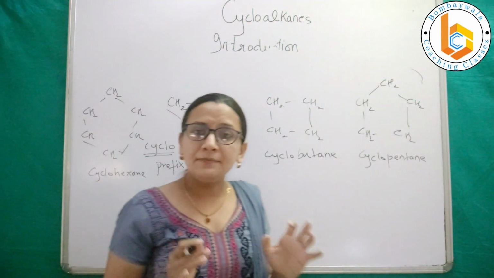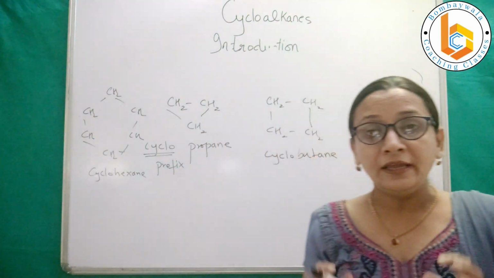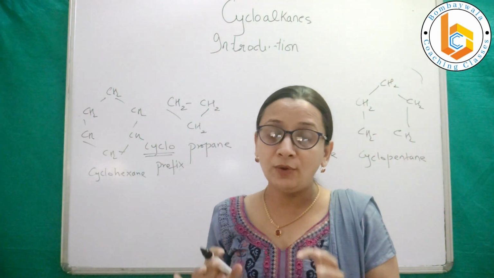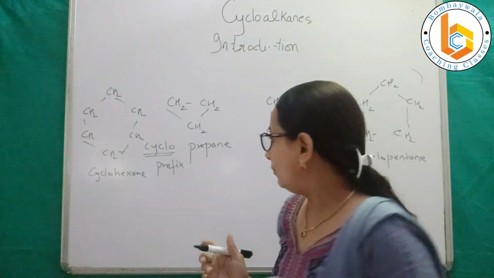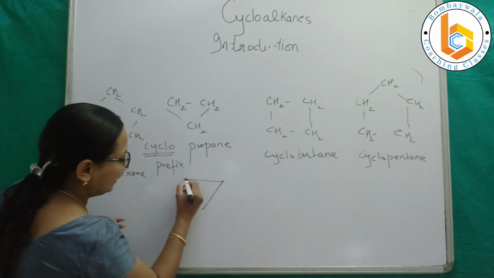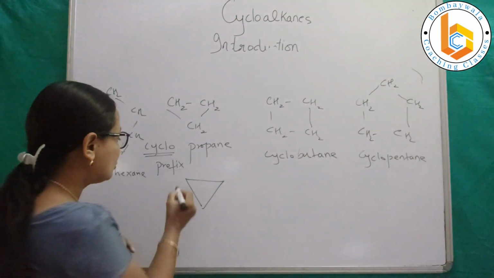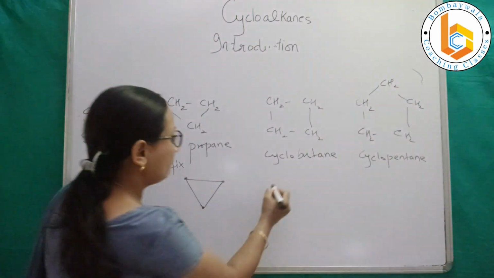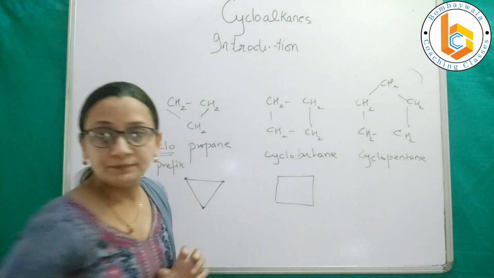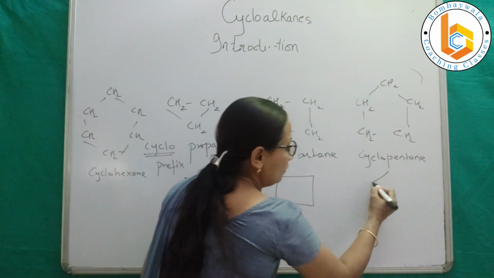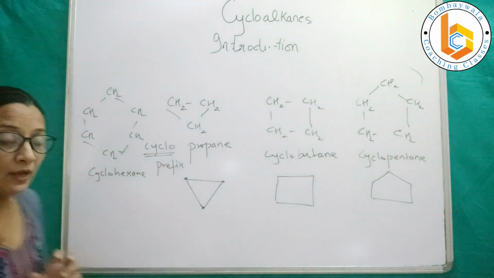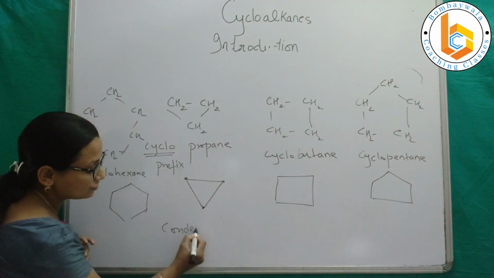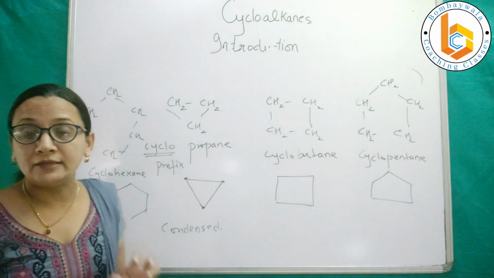Correct? The same structures can be represented in their condensed form also, and this is the form in which they are represented in your books. How? Suppose I want to write cyclopropane. It will be like this. These 2-3 dots represent the CH2 group. This will be my cyclobutane. This will be my cyclopentane. And this one would be my cyclohexane. All these are condensed structures of cycloalkanes.